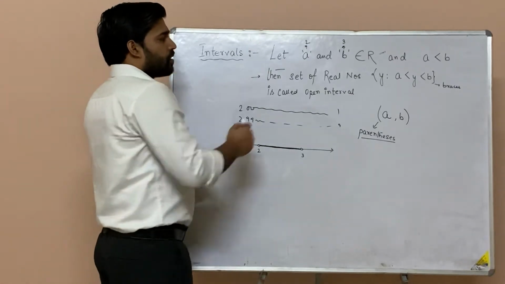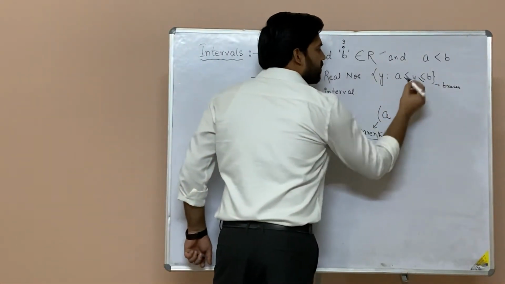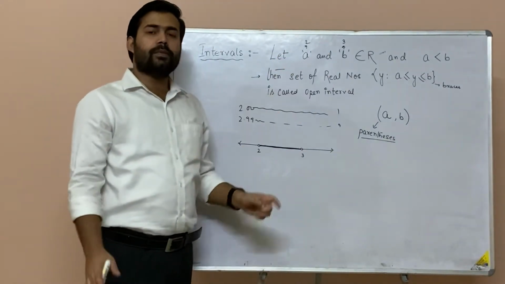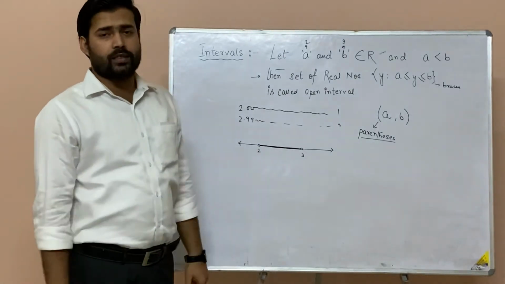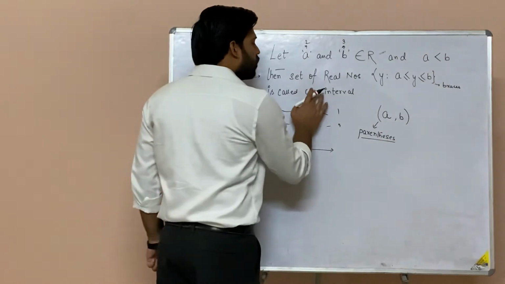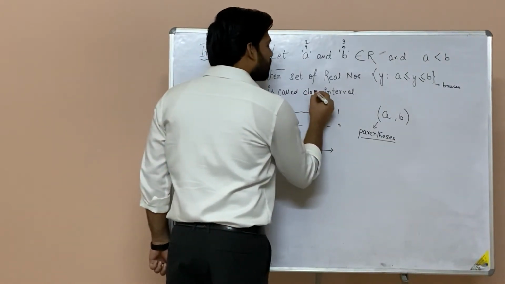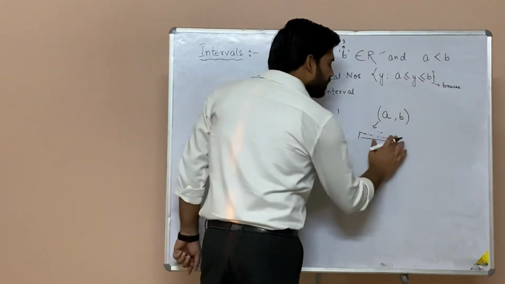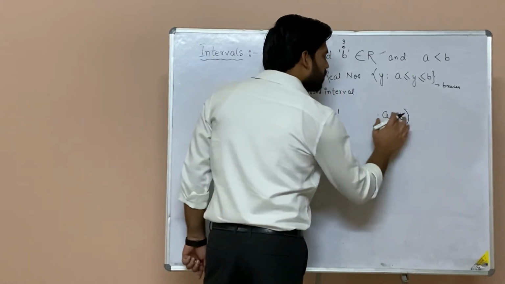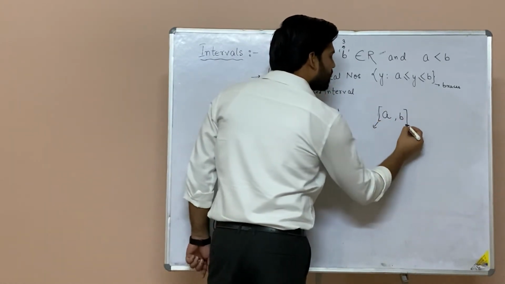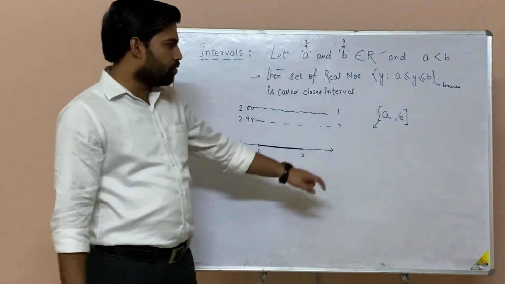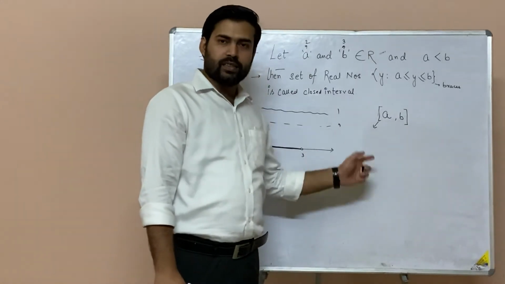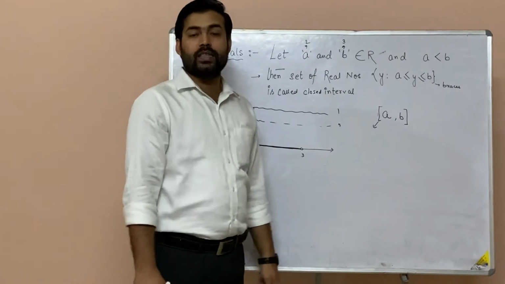Now after this, if I put an equal to sign over here, that means if I start taking from 2 and I end at 3, that means 2 and 3 are now included. If they are included, then you will call it a closed interval. And how to show a closed interval? Instead of this parenthesis, you will be using a square bracket. We do not call it a square bracket, we call it a closed bracket. That parenthesis was an open bracket, this you will call a closed bracket.